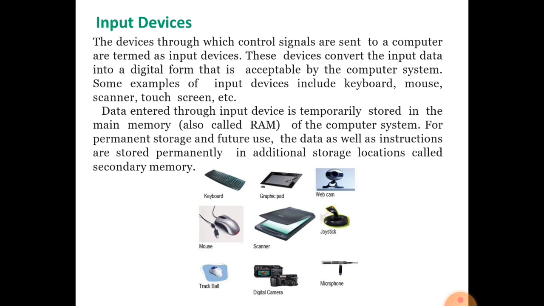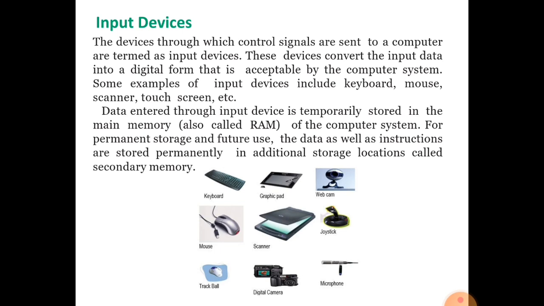Data entered through the input device is temporarily stored in the main memory, that is RAM. As I just explained, the data entered by the user through the input unit is received in the RAM of the computer system.